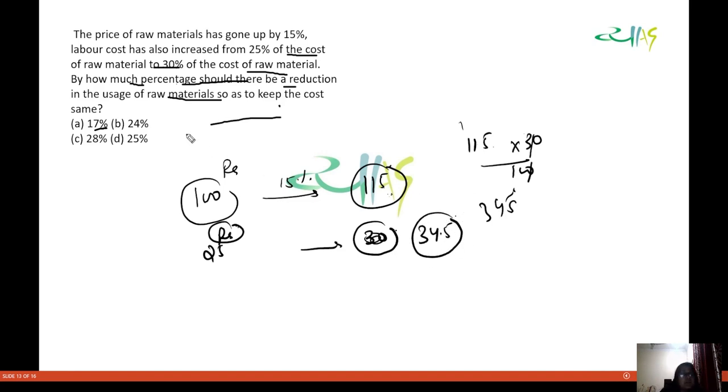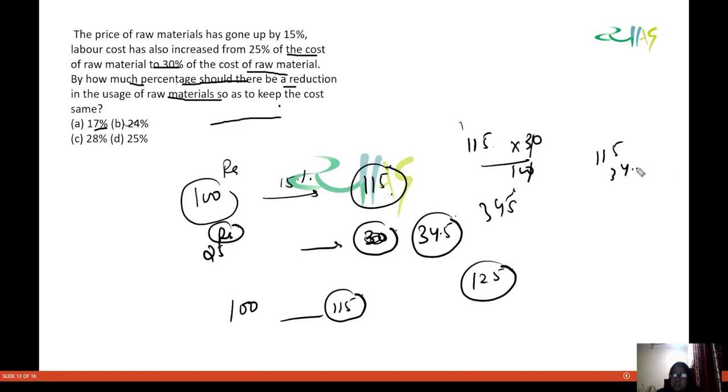Fine. Now it is asking by how much percentage should there be reduction in the usage of raw material so as to keep the cost same. Okay, so now see, 100 became 115. Fine. And see, original cost was 125 rupees and the final cost was how much? 149.5.